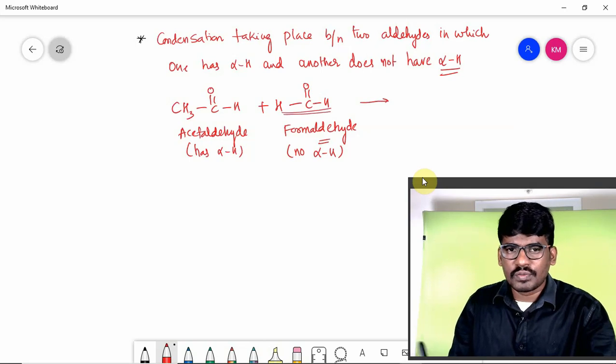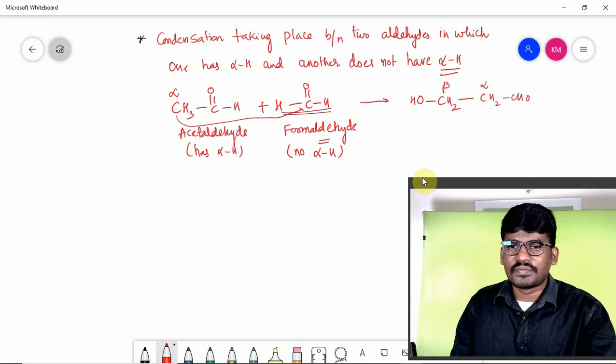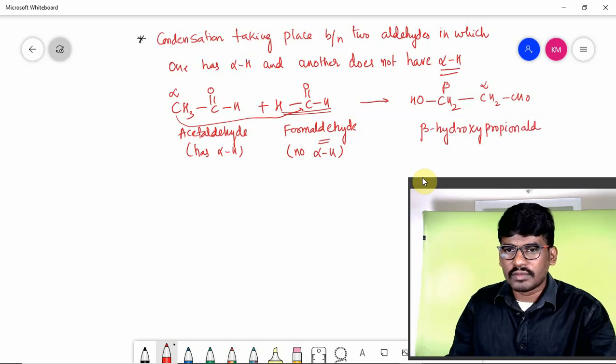This is CH2, connected to O, that takes the alpha hydrogen, then it will be OH, and that carbon is connected over this carbon, so CH2 CHO. So it is alpha, it is beta, right? It's a beta hydroxy aldehyde once again. So we got beta hydroxy propanaldehyde.